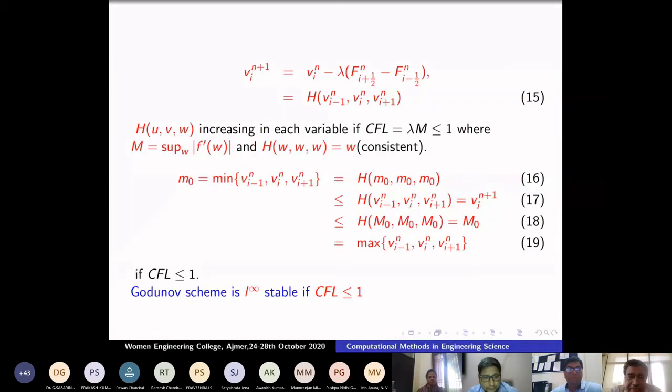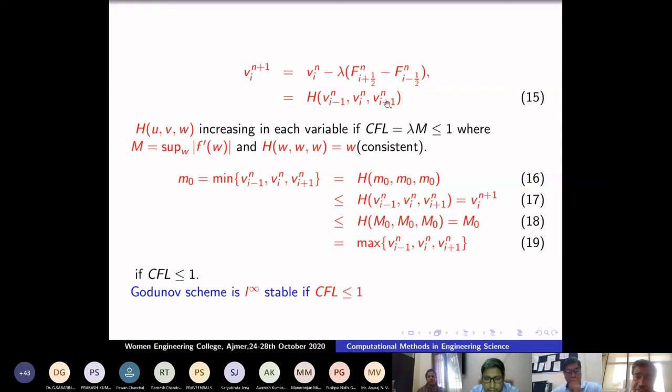So in 1980, Crandall and Majda were able to give a theorem, as we want mathematicians to give theorems. Under what condition does this scheme converge directly to an entropy solution? Okay. They were able to say that if this H is increasing in each variable, even if it is a parabolic equation, it is also true.